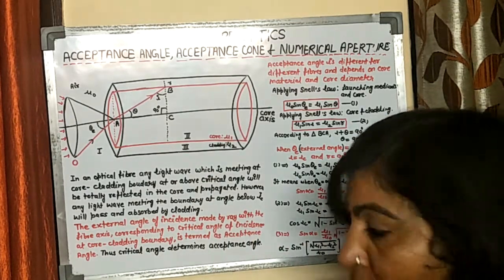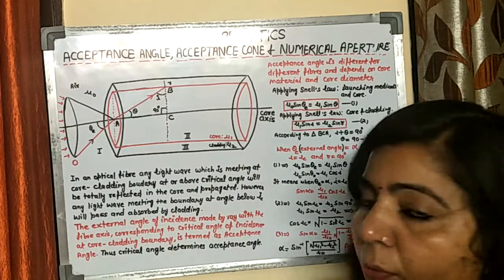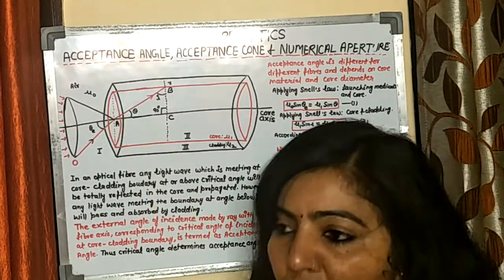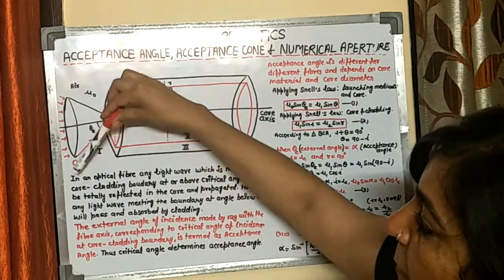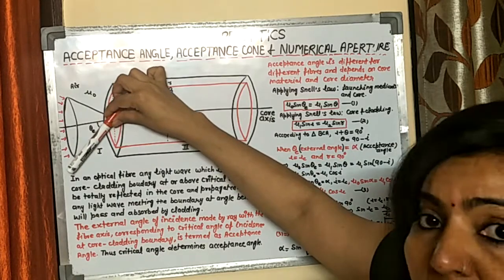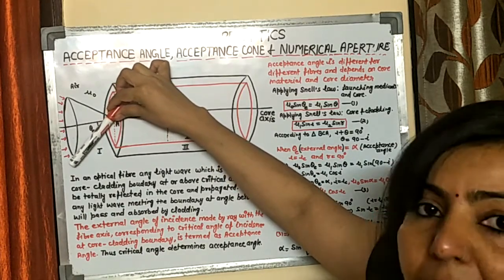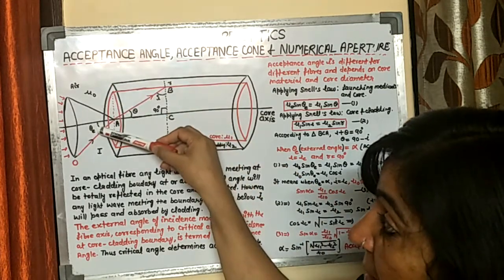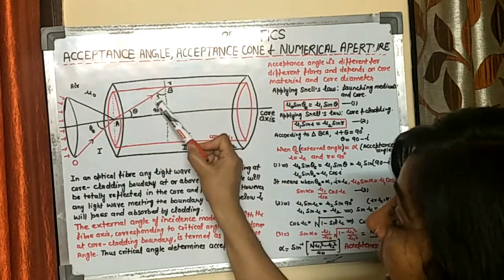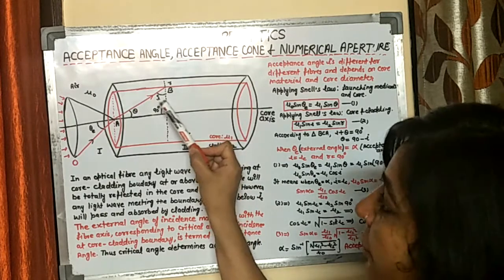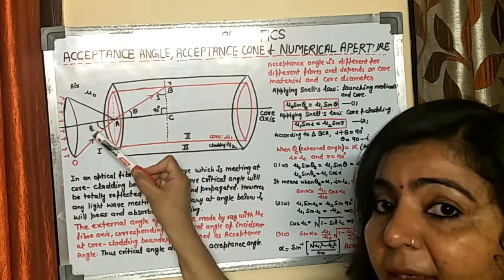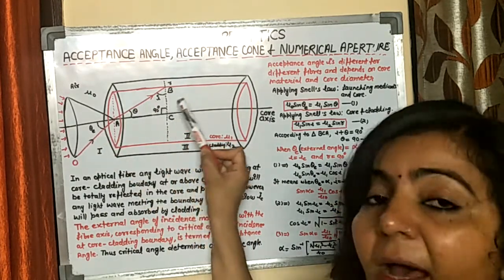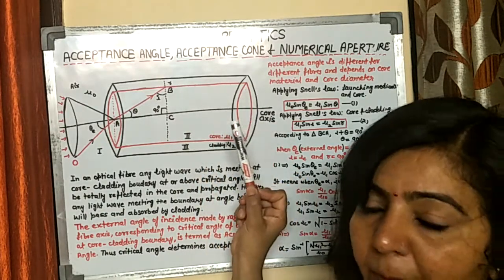Now I have just forgotten to mention this acceptance cone. So we can understand this acceptance cone from here. This particular ray corresponds to the acceptance angle. If this theta E is the acceptance angle, then I is IC here and R will be 90.